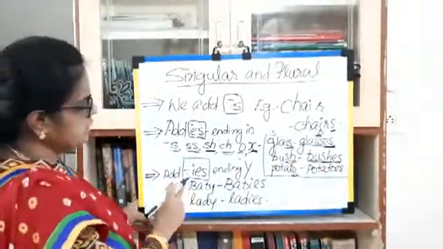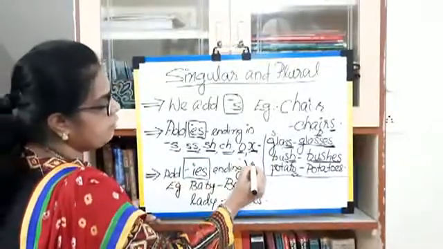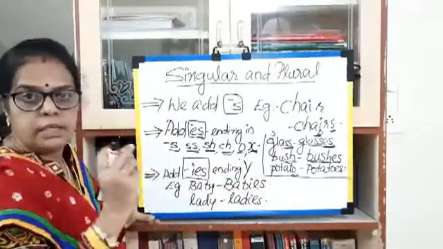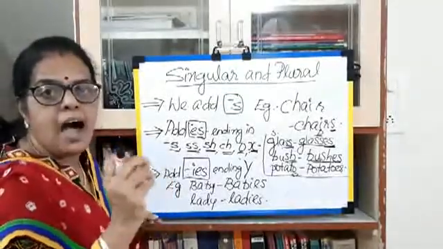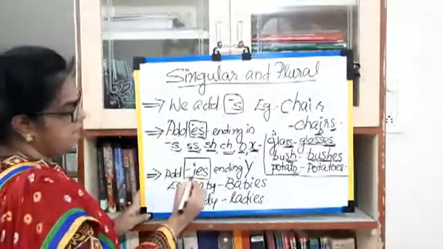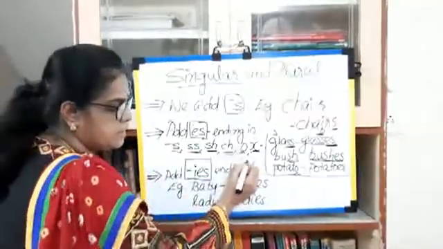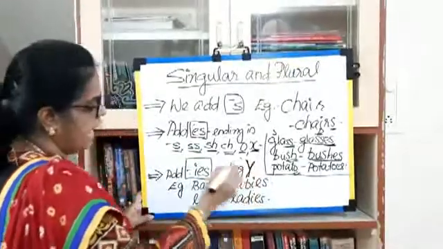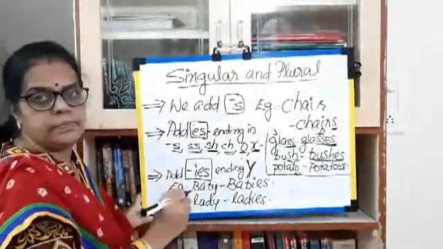Okay, and here, see that one, the words whose ending letter is y. At that time we add ies. See, ies. Okay, the ending letter is y. We add ies. At that time we get a plural.